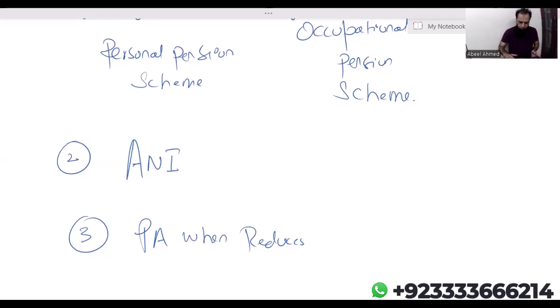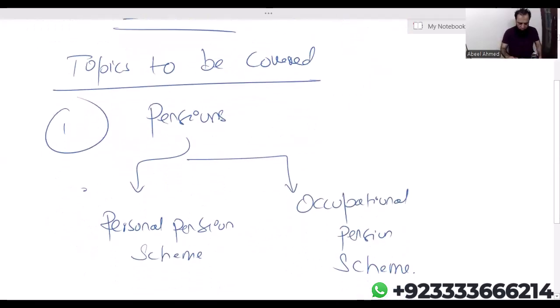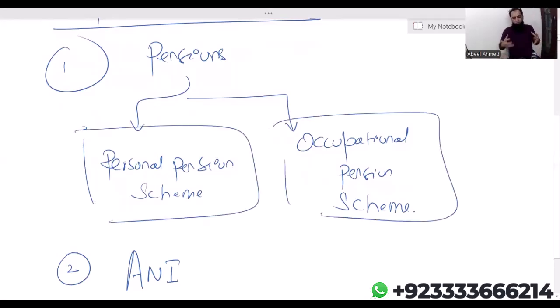Okay, now. So topics to be covered in today's class, obviously pension. Now listen. There are two types of pensions, both are in our syllabus. One is occupational pension scheme. I will not be discussing this so much, just a little idea.